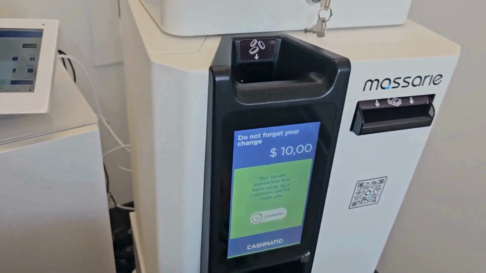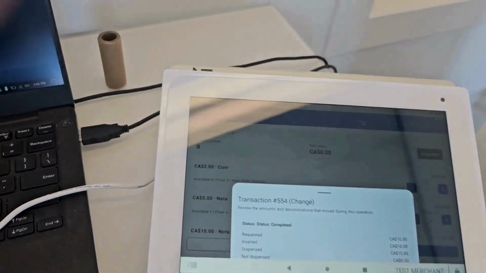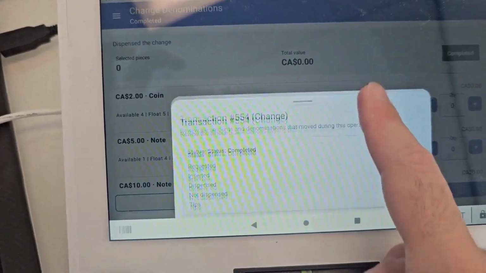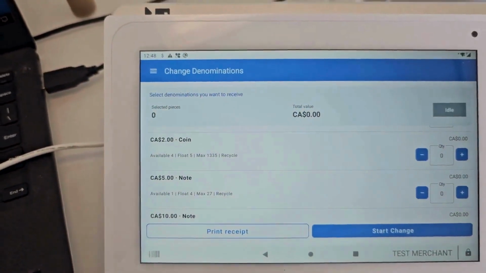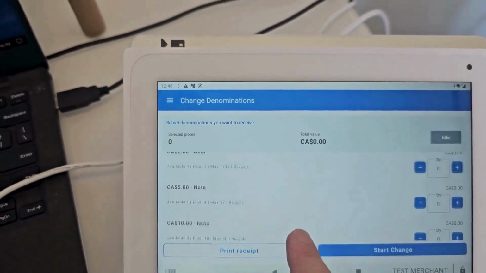And that's it. So you see the confirmation, and then when you press here, you can do another change or go back.